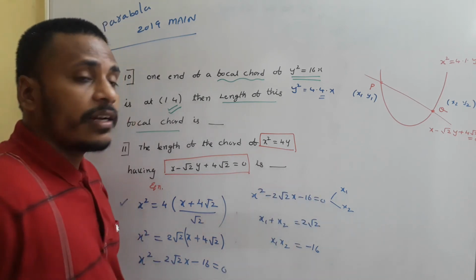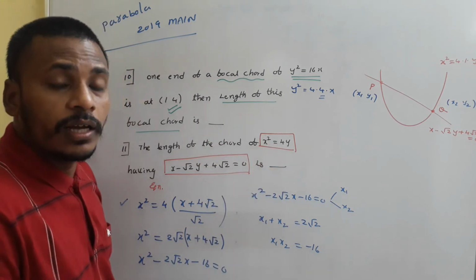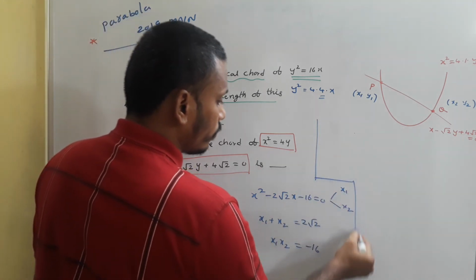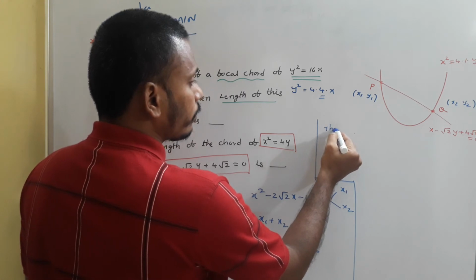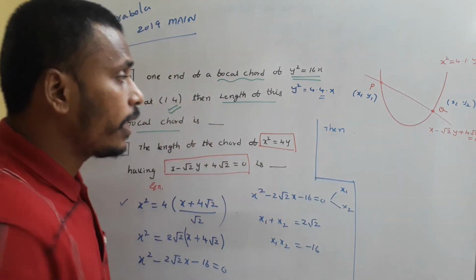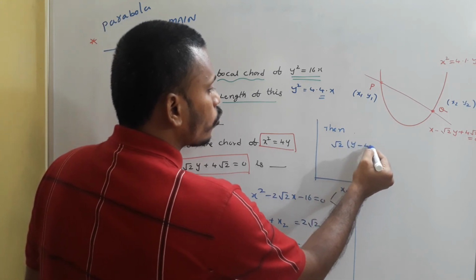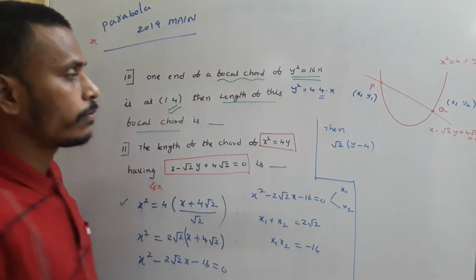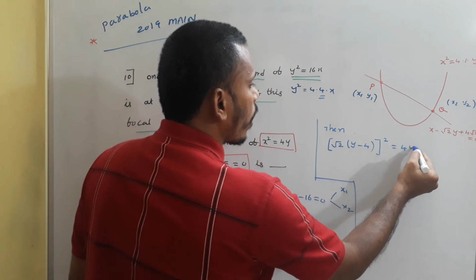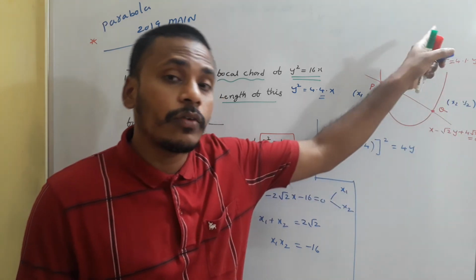So again make a quadratic in terms of y. For that we need to eliminate x using both the equations, equation of parabola as well as equation of line. For that what we do? Then x is what? x is root 2y minus 4 root 2, in the sense root 2 of y minus 4, from this x. So this is x and its square, x square, is equals to 4y. I am just replacing x from the equation of line in the equation of parabola.